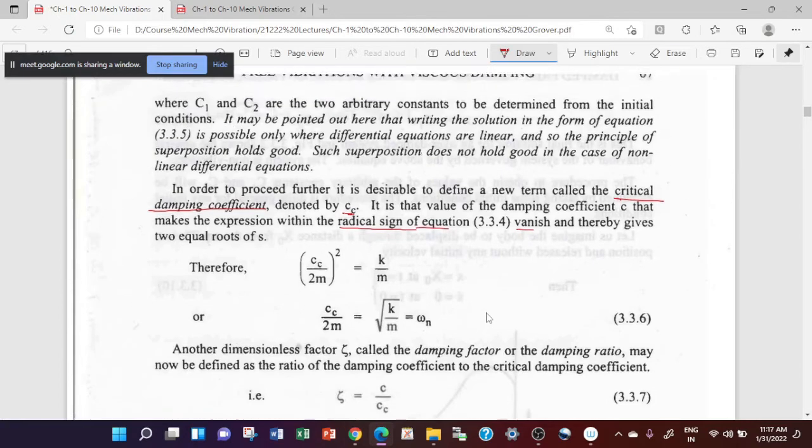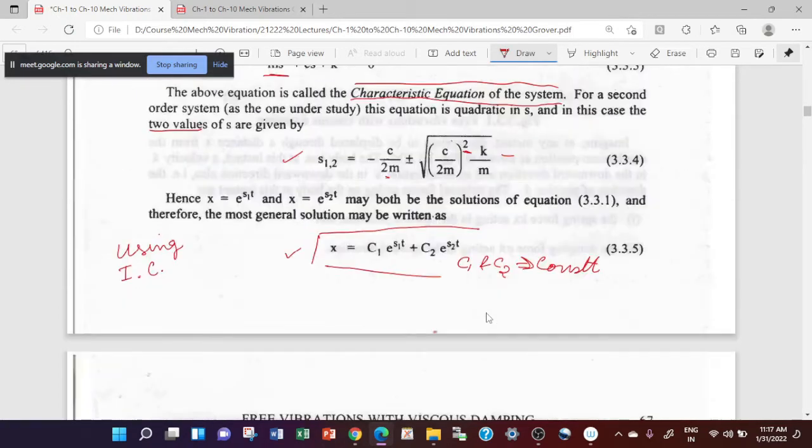It means you can see here that when this square root term vanishes or is equal to 0, then your c will become Cc.